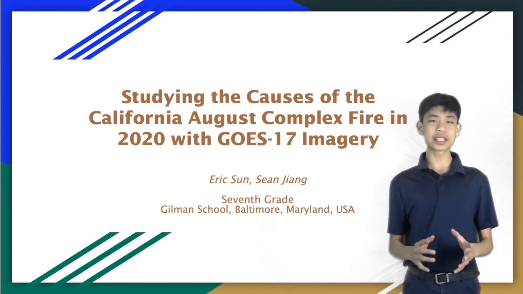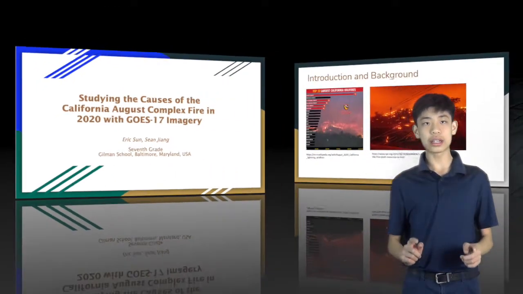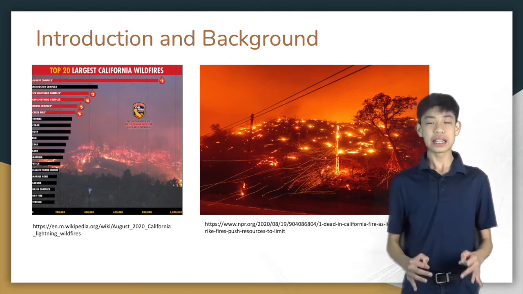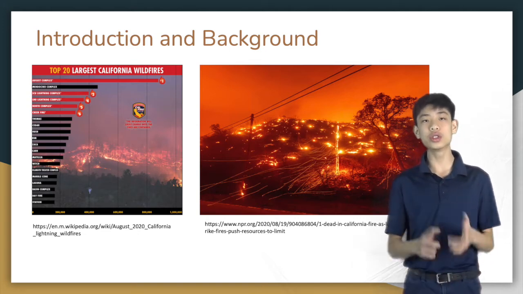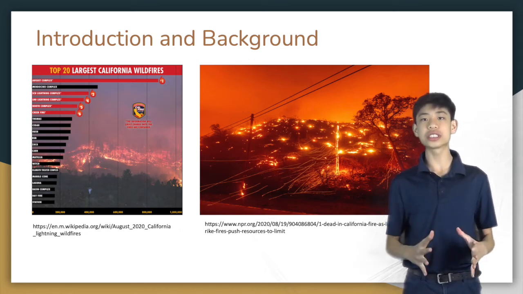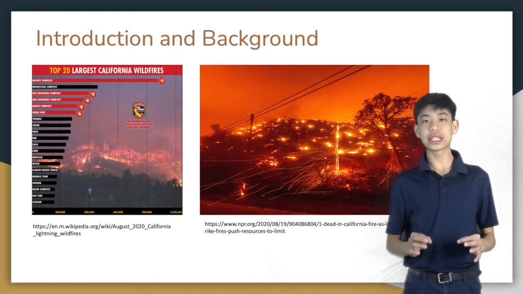Have you ever heard of the August complex incident during the California wildfires? Well, in August of 2020, California suffered a series of 650 wildfires that burned 1.5 million to 2.1 million acres. The August complex incident is the largest wildfire ever recorded in California, burning 1% of all of California's land.